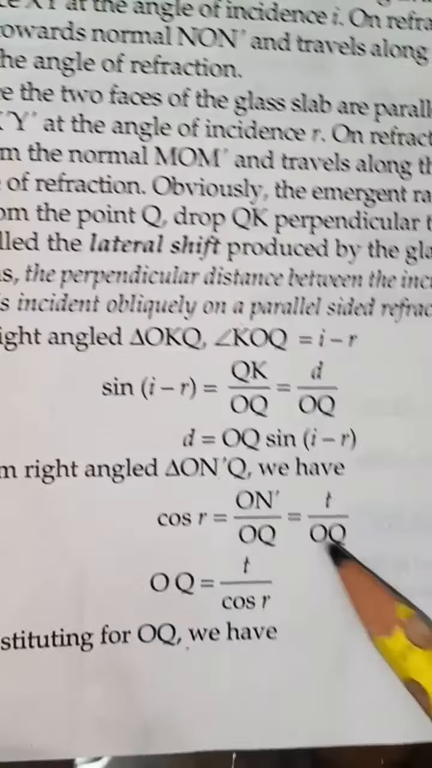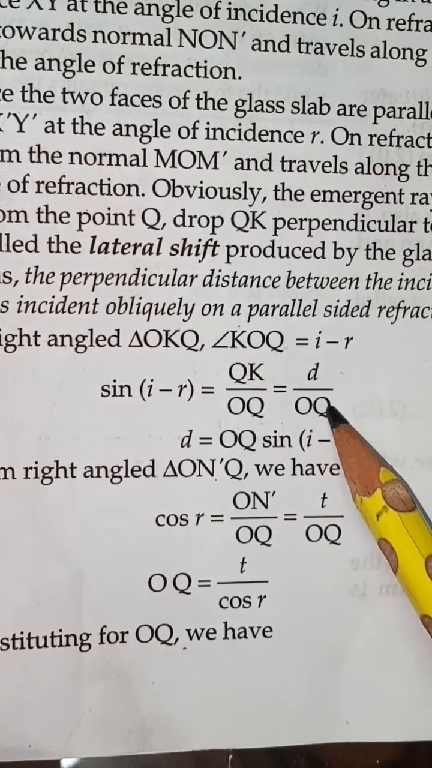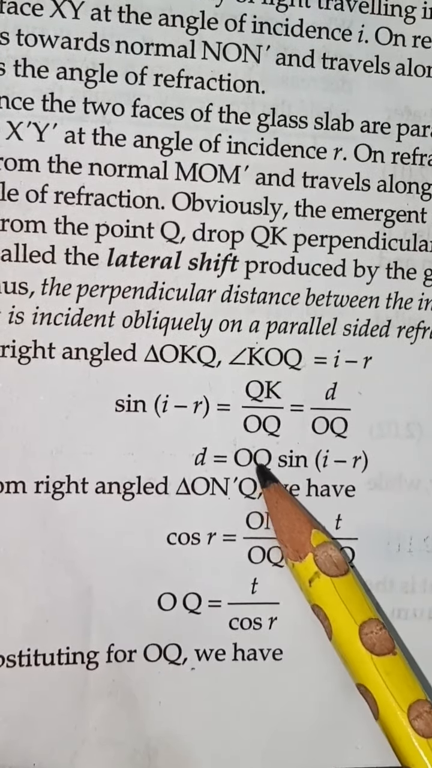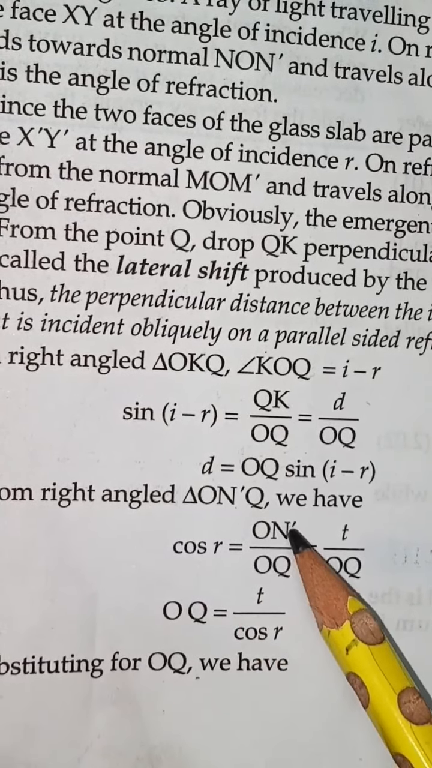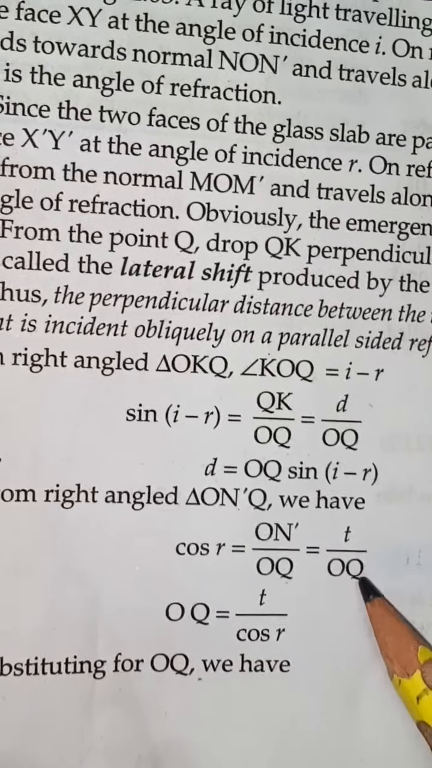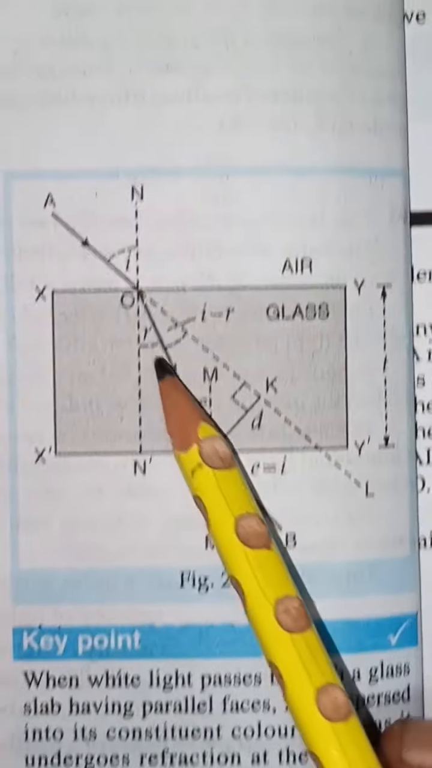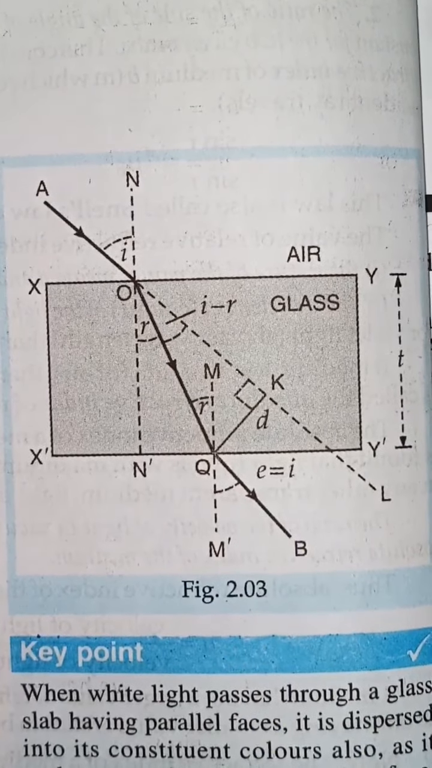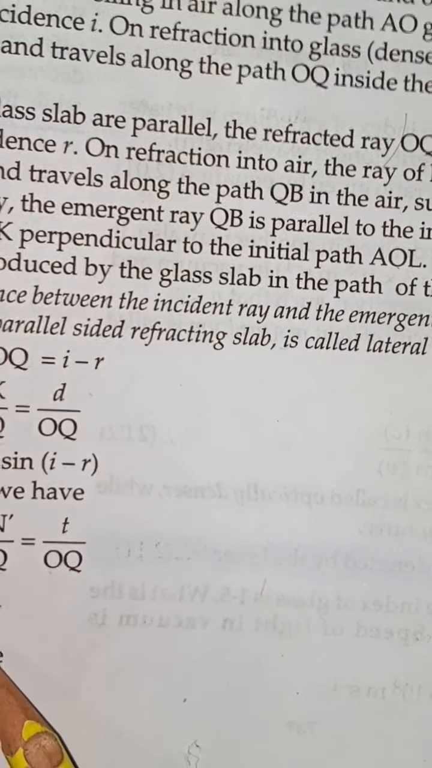So see, there is the explanation shown to you, that sin theta is equal to perpendicular upon hypotenuse, that is d upon OQ. But how to find out? You have to find out d, lateral shift. So this is equal to OQ into sin(I minus r). But the question comes, how to find out OQ? So hypotenuse you can find out: cos theta is equal to base upon hypotenuse. So from here you can find out hypotenuse OQ. OQ is equal to t upon cos theta. O and dash is equal to t, so cos r is equal to base upon hypotenuse. So OQ is equal to t upon cos r.